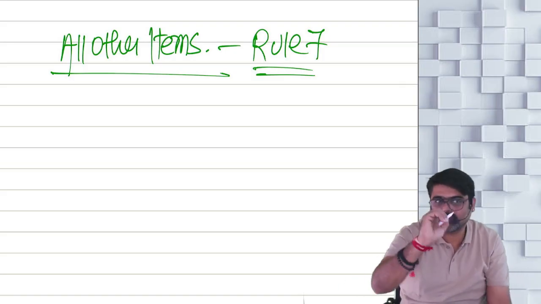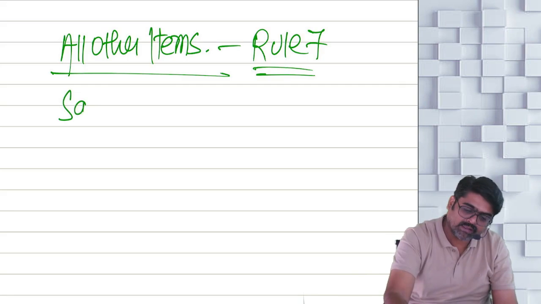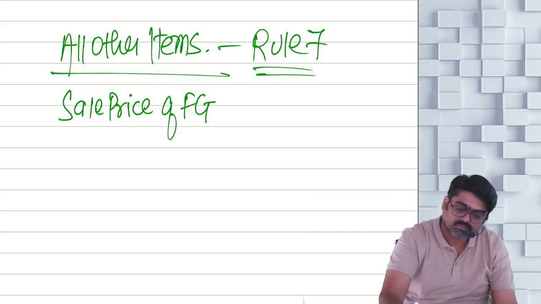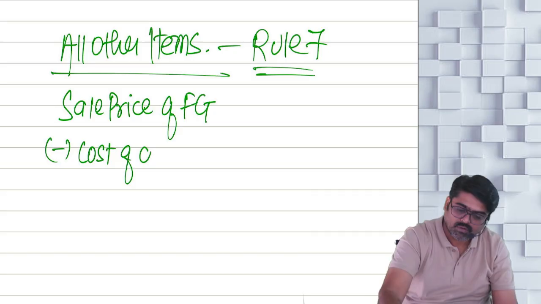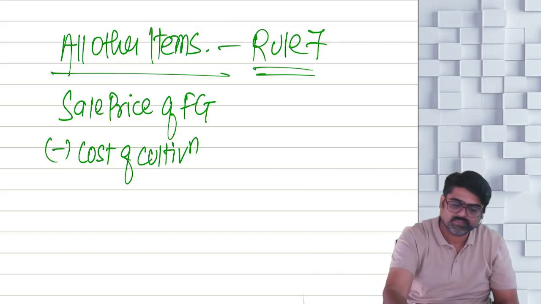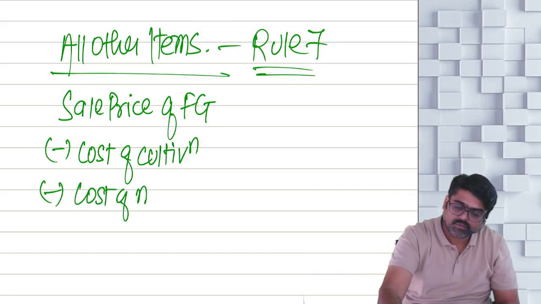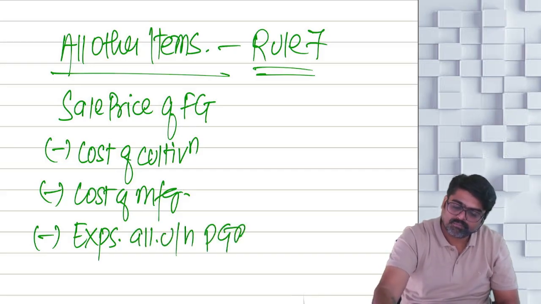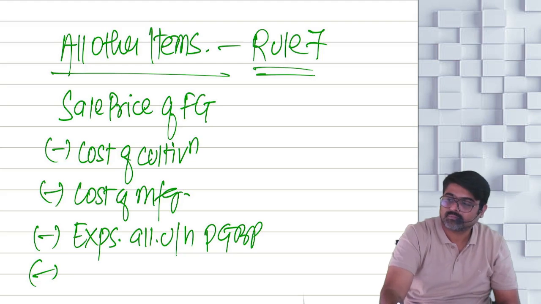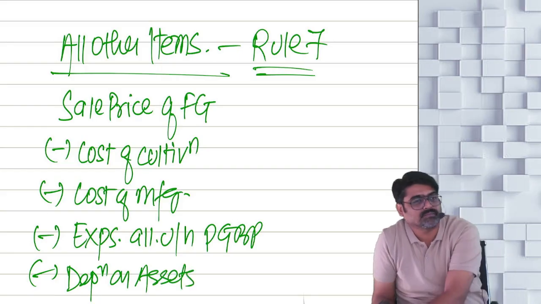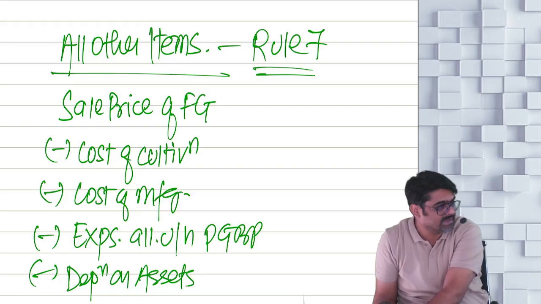Up till now, what were you doing, tell me. You were taking the sale price of your finished goods, minus cost of cultivation, all the expenses incurred in cultivation, then minus cost of manufacturing, all the expenses allowable under the head PGBP, minus depreciation on assets used for manufacturing as well as agriculture.